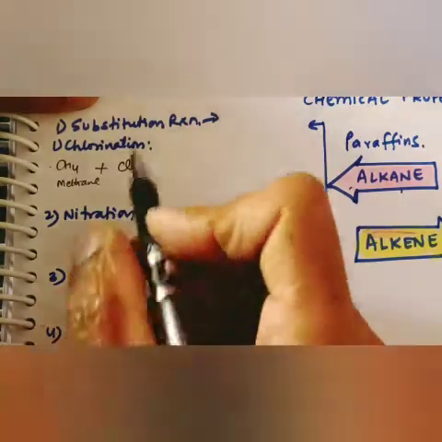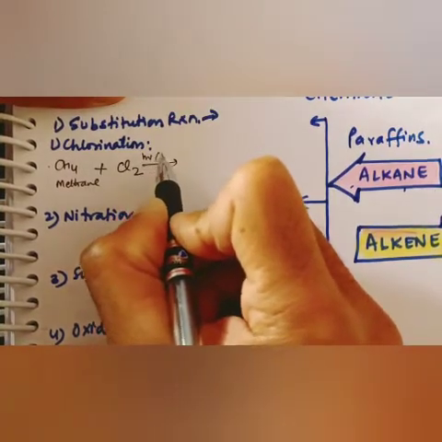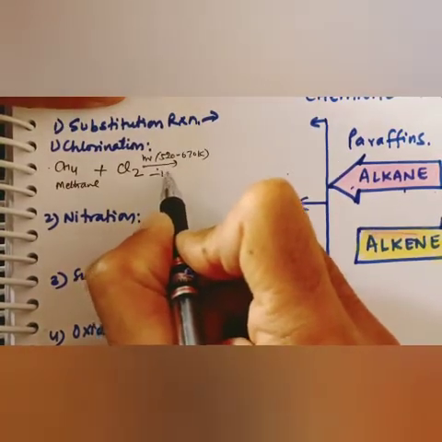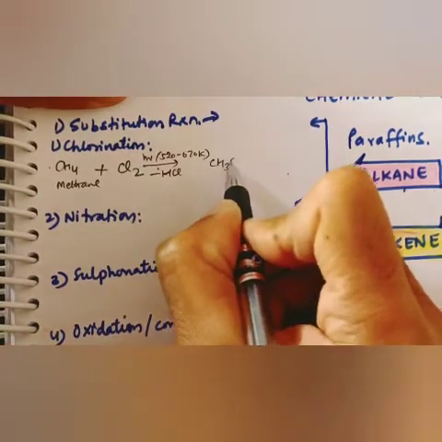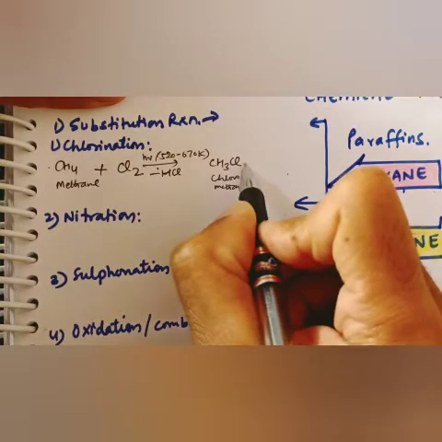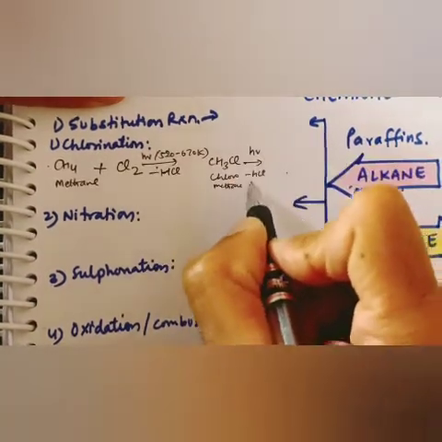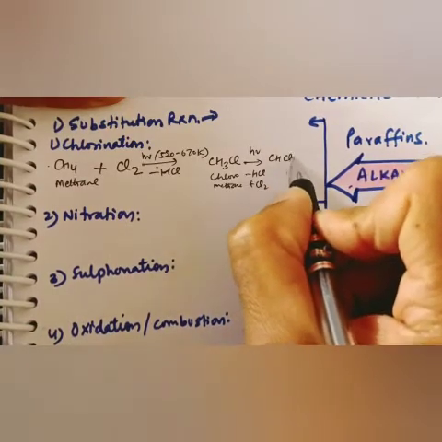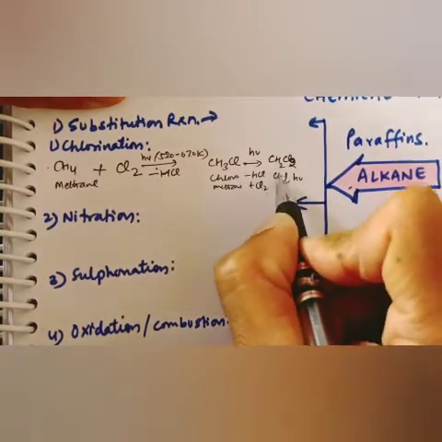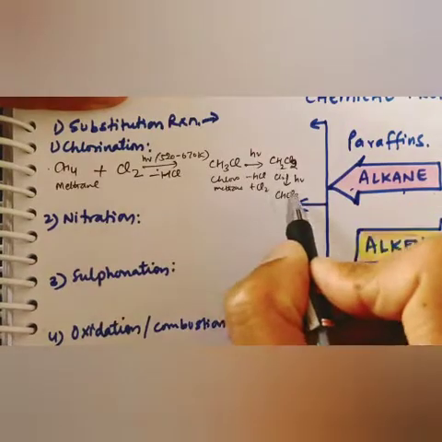In chlorination, Cl2 in the presence of hv, at a particular temperature, 520 to 670 Kelvin, it will release minus HCl and give CH3Cl, chloromethane. In the same way, when it keeps repeating, with hv minus HCl in the presence of Cl2, it will give CH2Cl2, then CHCl3, chloroform, then similarly carbon tetrachloride. So this reaction is called chlorination.